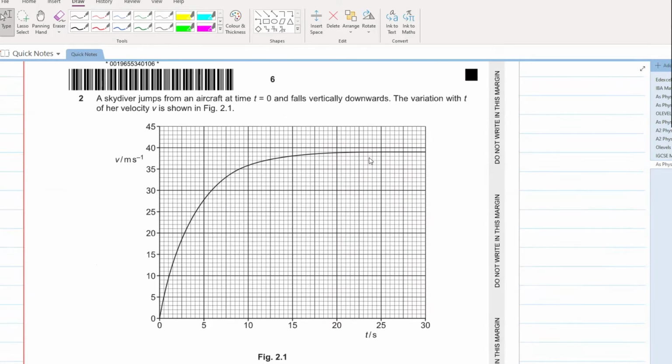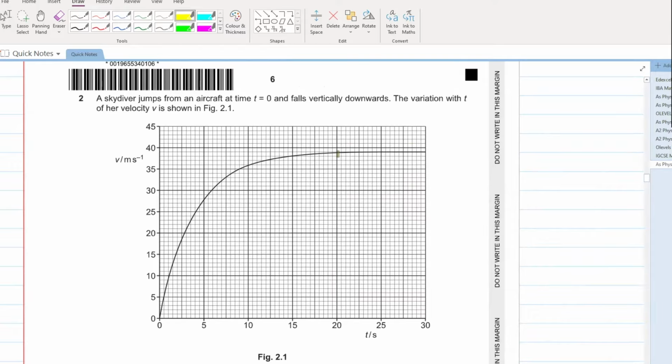A skydiver jumps from an aircraft at time t equals 0 and falls vertically downwards. The variation with time t of her velocity is shown in figure 2.1. Now, as I have told you, बेटा जब भी आपने एस लेवल फिजिक्स में, ओ लेवल फिजिक्स में, A2 लेवल फिजिक्स में भी इंशाल्लाह जाओगे, तो whenever you see a question, कुछ चीजें खुद से identify किया करो, तो थोड़ा सा confidence बढ़ जाता है.